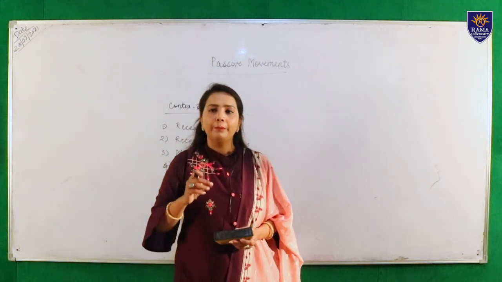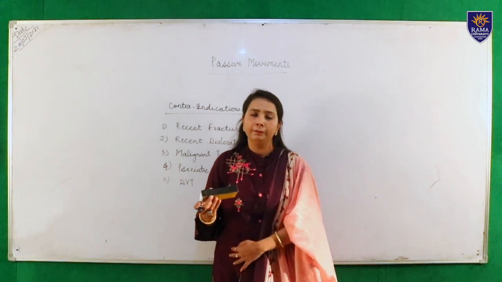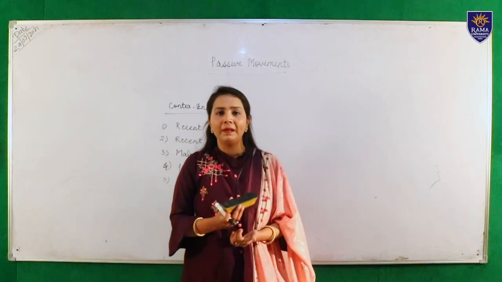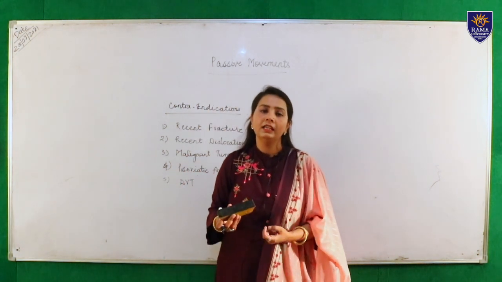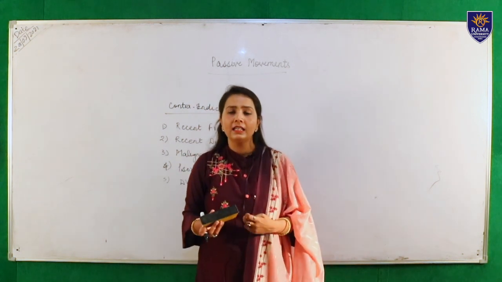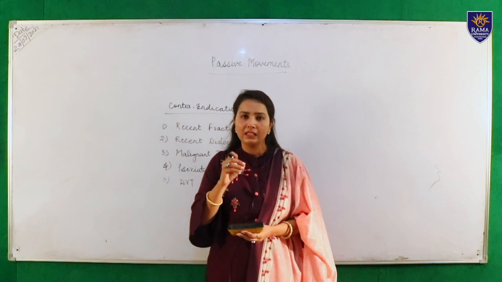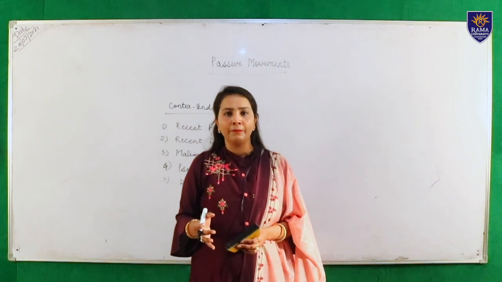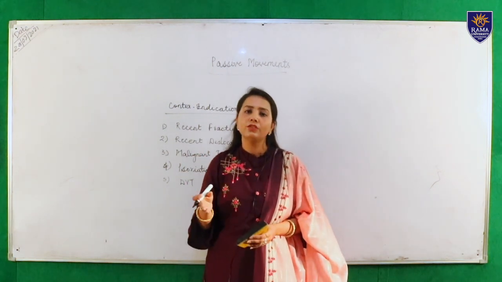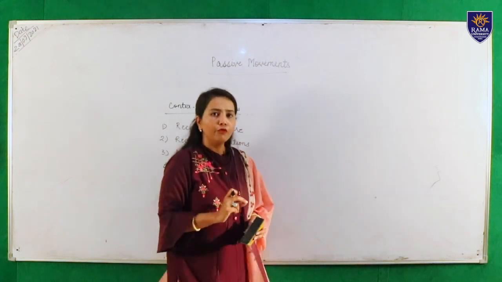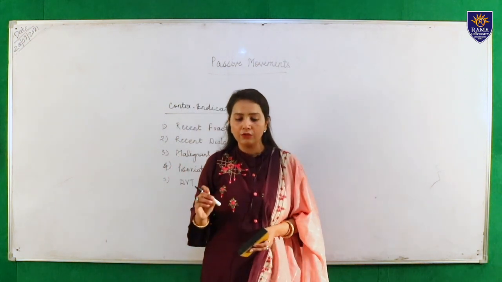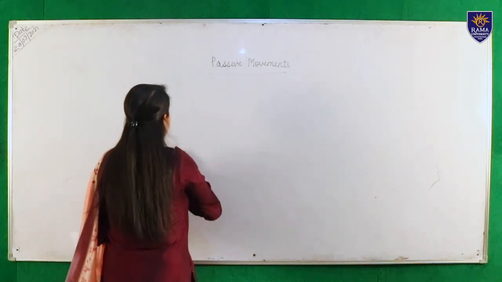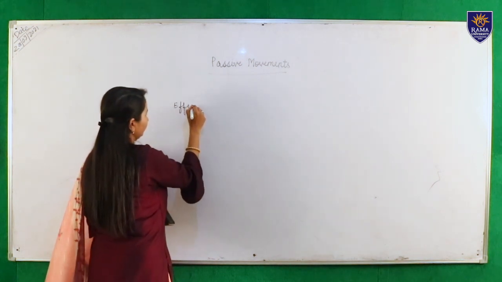Always remember that passive movements are only for preventive measure for deep venous thrombosis, not for treatment, because in DVT, the patient has complaints of pain in the calf muscle, increased temperature or tenderness. In these conditions, if we apply passive movements, it dislodges the thrombus and causes pulmonary embolism, which leads to death. So in DVT, passive movements are only for preventive measures, not for treatment protocols. Now the next is effects and uses.